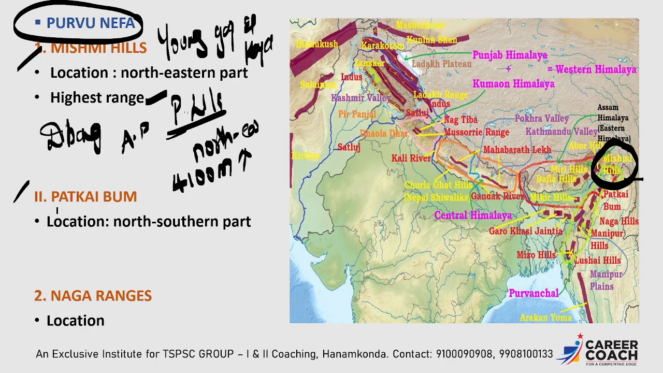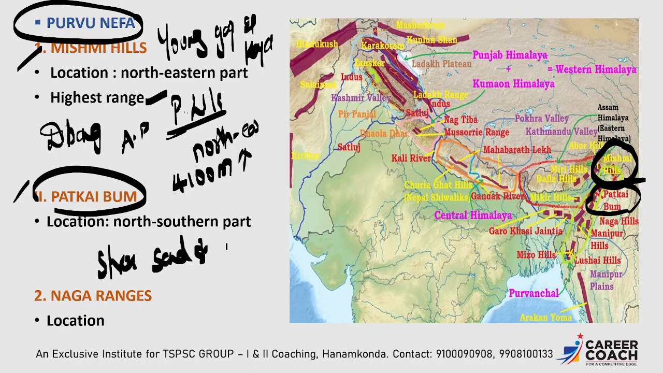The second one is Patkai Bum. You can see that in the south part of the Mishmi Hills we can see Patkai Bum. This is made up of strong sandstones and has an elevation of 2000 to 3000 meters. Very important, Patkai Bum is situated in Changlang district of Arunachal Pradesh.